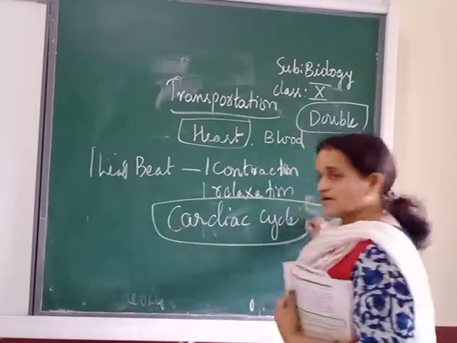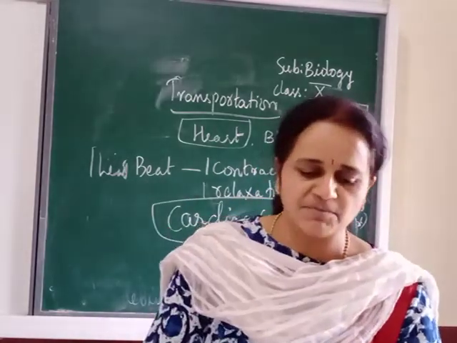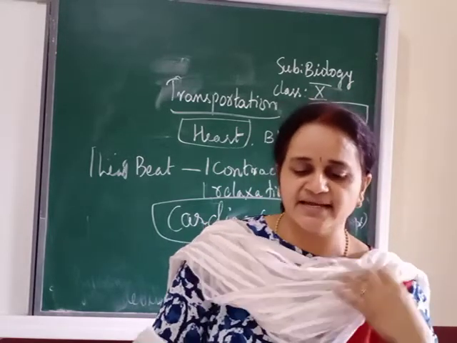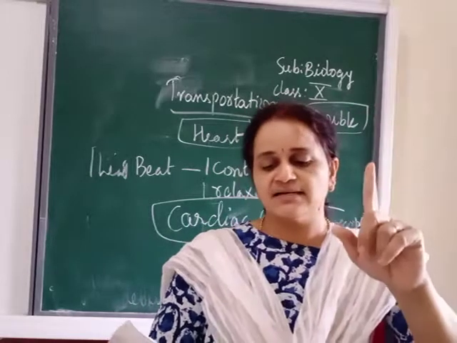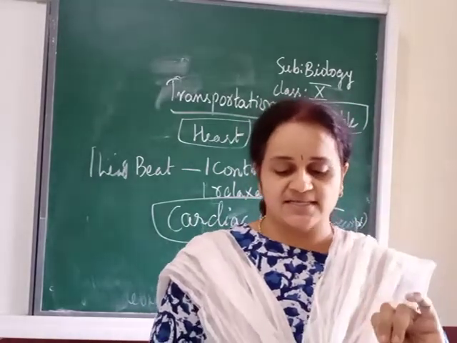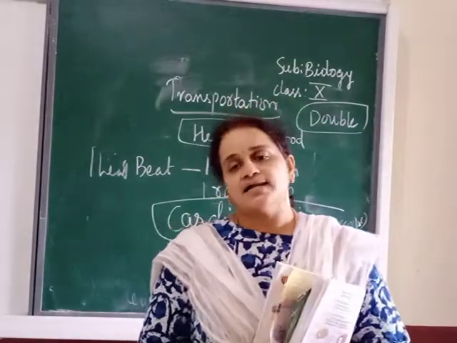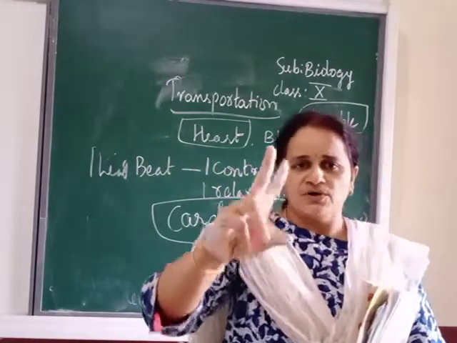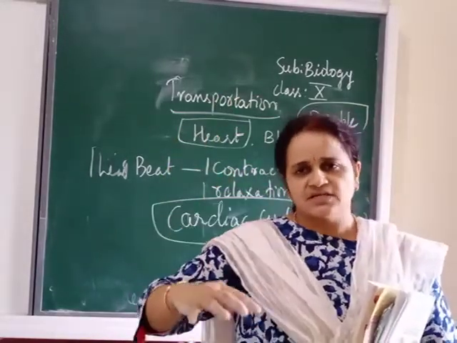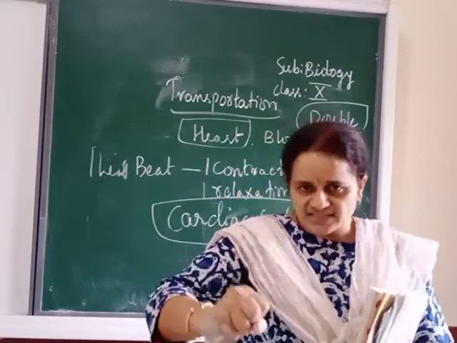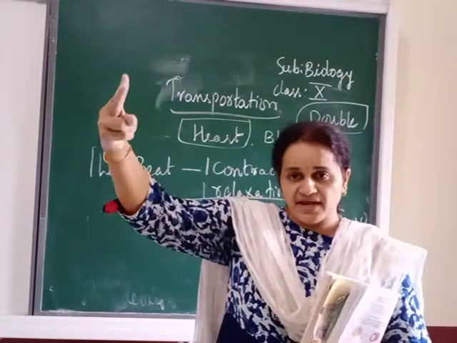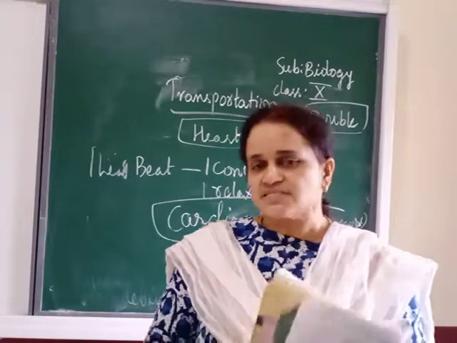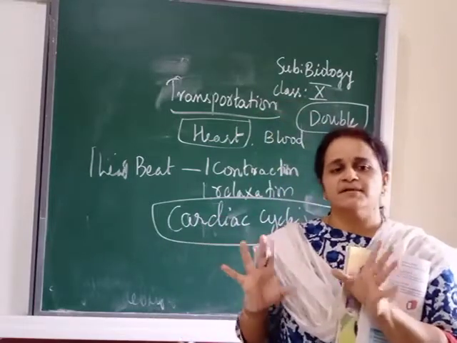Now, the definition of cardiac cycle is given on page number 57, second line. One contraction, one relaxation of atria and ventricles is called one cardiac cycle. So when we are talking about the heart, in the heart there are four chambers, you know: upper two atria, lower two ventricles. So one contraction, one relaxation of dash and dash, atria and ventricles, is called which cycle? Cardiac cycle. Now this cycle is taking place in a very systematic manner.